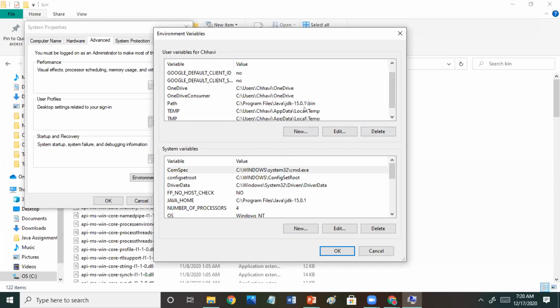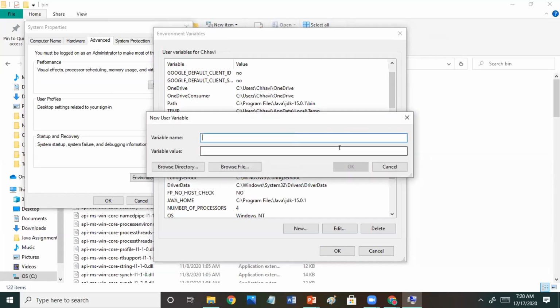As you can see, a path is already added in here. When you click on the add button, you click here and write the value till here, and then you write the name as Java home, I guess, right?